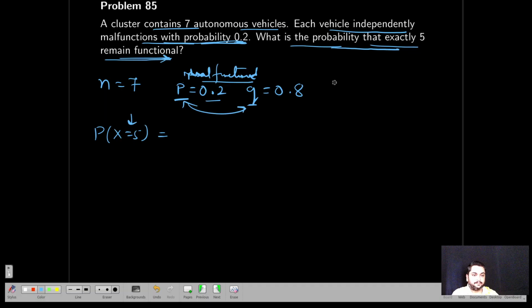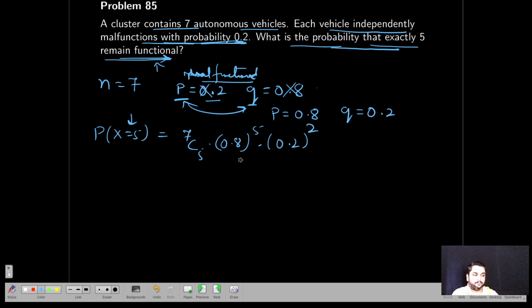Now actually you have to swap it. If you take these values, you will get a wrong answer. So the actual p is equal to 0.8. If you want to apply it in your formula, q is equal to 0.2, because I have to find the functional probability. Now you apply: 7C5 into 0.8 to the power x, then 0.2 to the power 2. So this comes out to be 0.275.